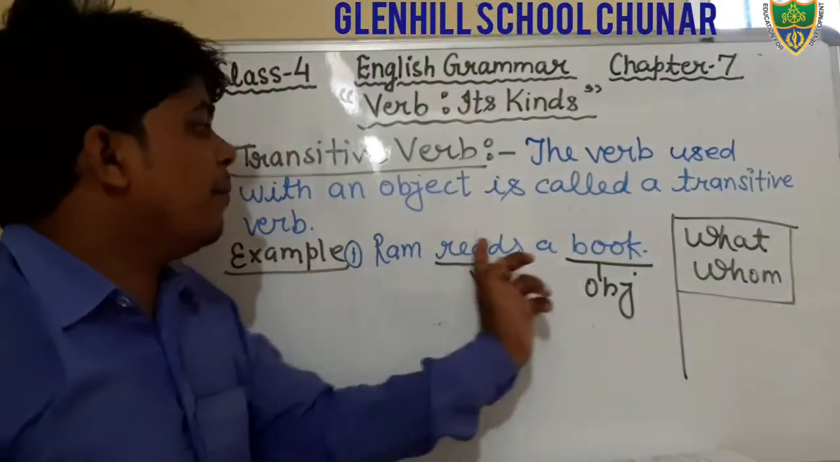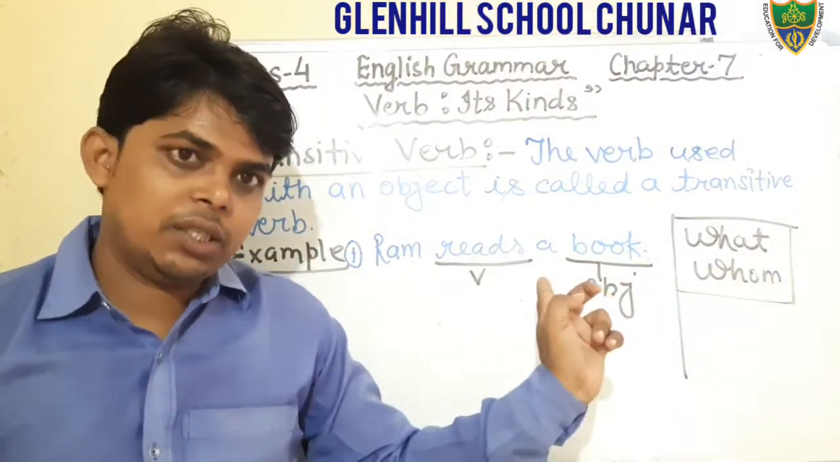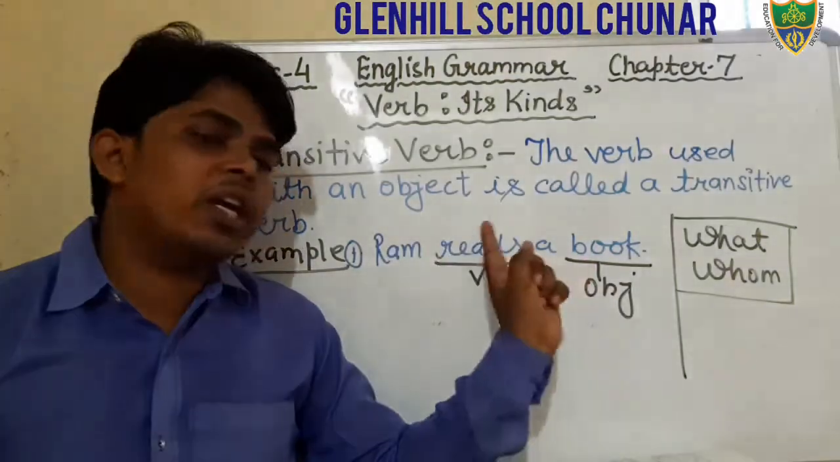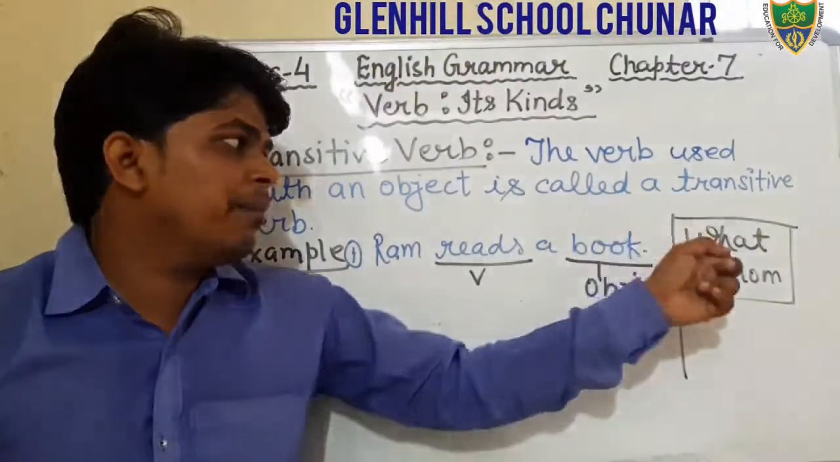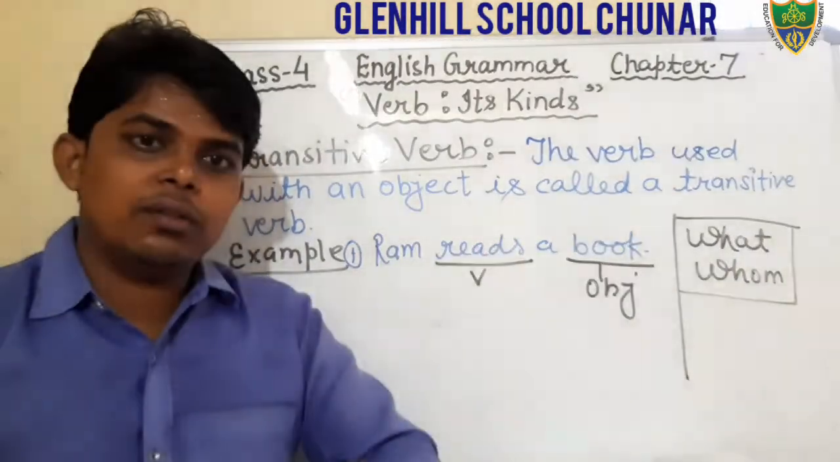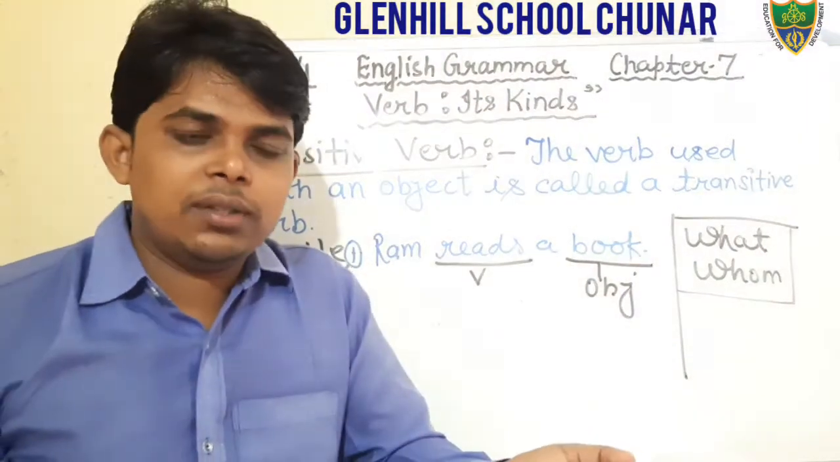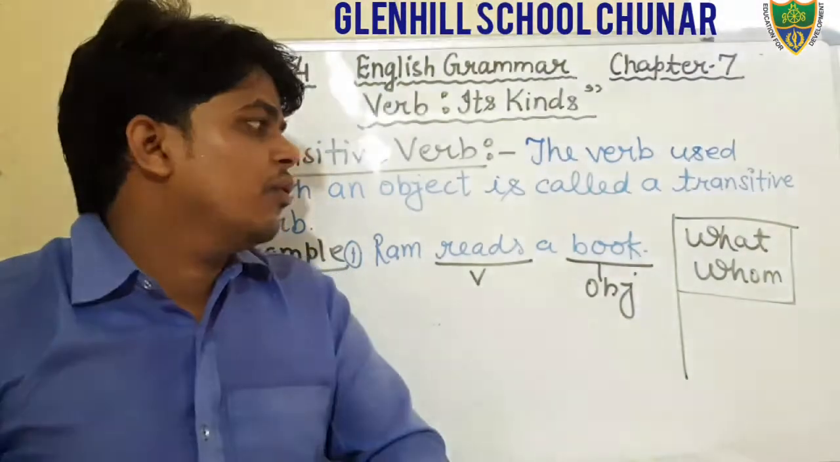Just see, Ram reads a book. In this sentence, the verb is reads, and we are also getting an object. Suppose that we are making the question with what. What does Ram read? We are getting an answer. Ram reads a book.